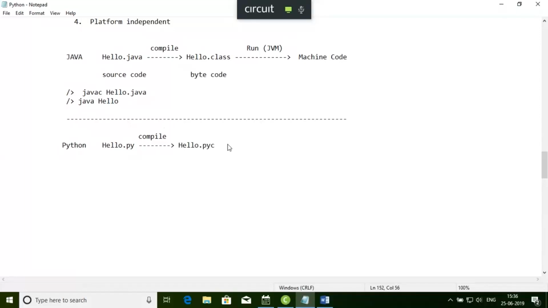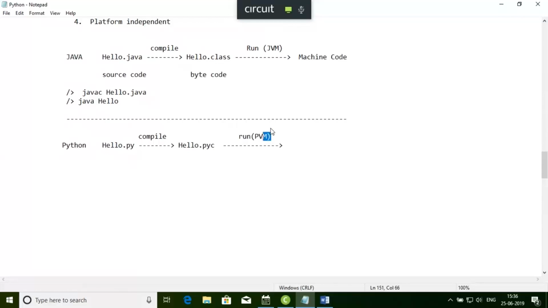Now what I want to do is run this Python code. First compilation, then I want to run this code. If I run a Java code, the JVM, Java Virtual Machine, will come into the picture, load the bytecode and convert it to machine code. Similarly, in Python, we have the Python Virtual Machine.